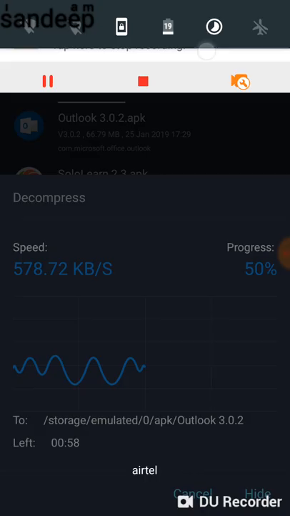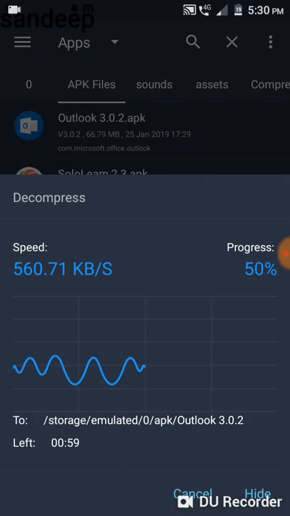It's still in progress. By the way, I am using an app called File Expert, which makes it easy to open every window and copy and paste. Even you can try with your normal Android file manager. It also has compress and decompress options, so you can easily get through it.